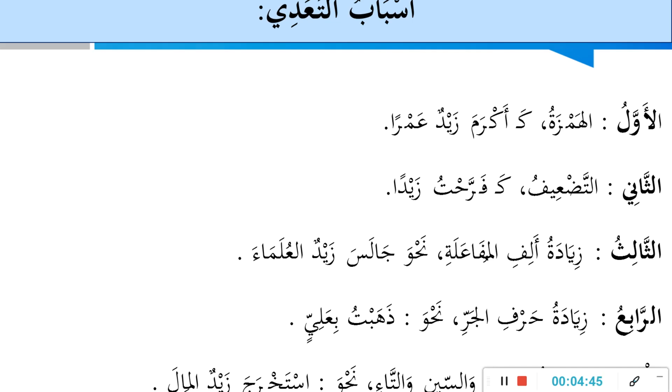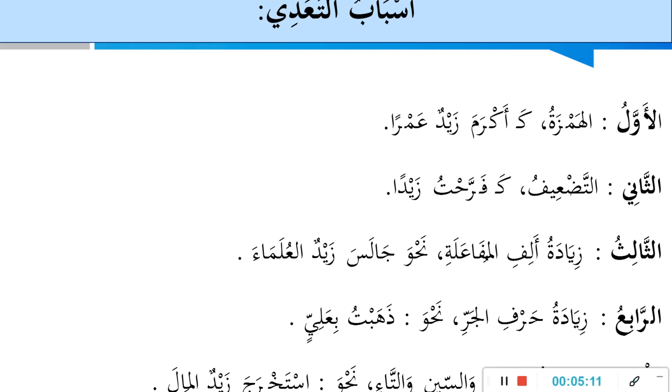Another one is ziyadatu alif mufa'ala, by adding the alif of mutual action, and that is the alif in the pattern fa'ala. There are some verbs that are initially intransitive, but after adding this alif, they turn transitive. Another one is ziyadatu harf al-jar, by adding harf al-jar.